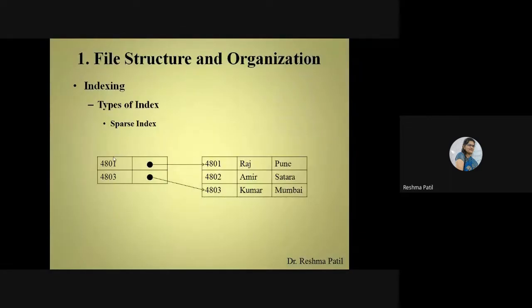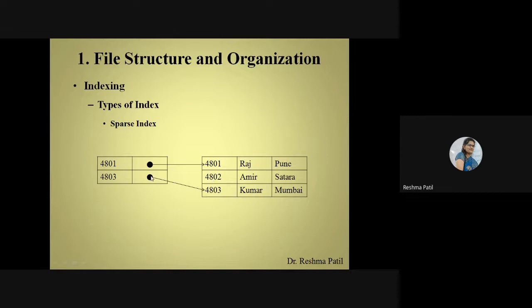Here is an example. Only two numbers are there in the index table. If you check the previous slide, we have 3 records. Here also we have 3 records, but we have created an index for only 2 records. So using this index, we can find the second, immediate one, because a sorted order is there. By using 4801, once you get this address, you can move to the next record.